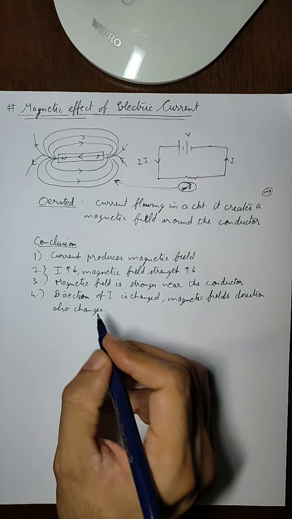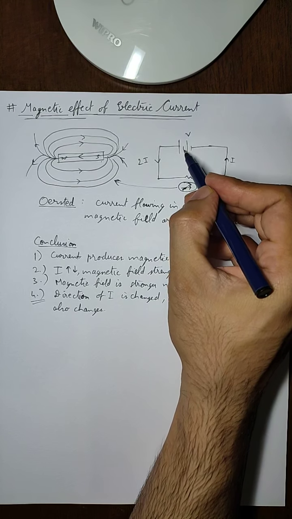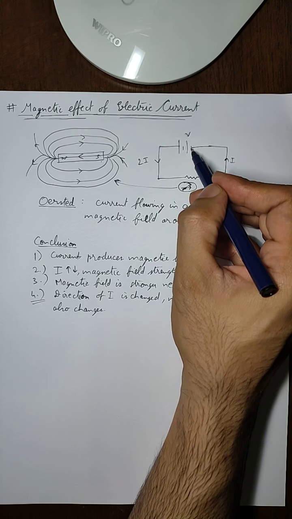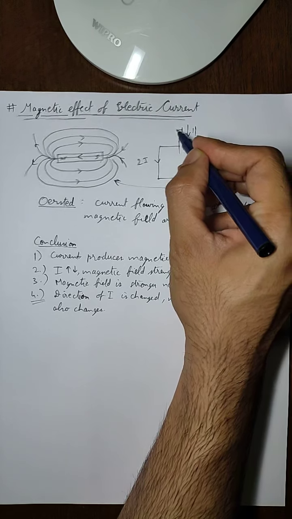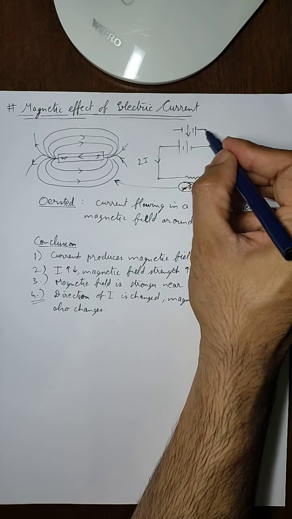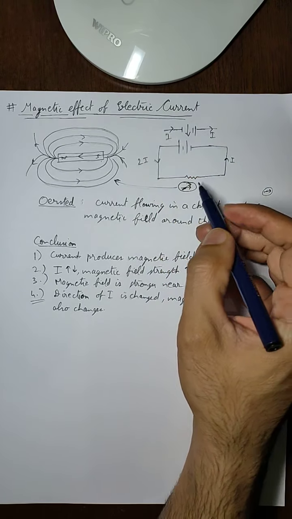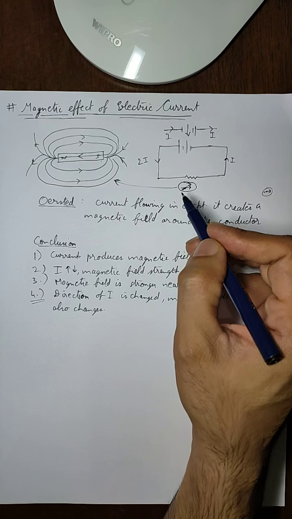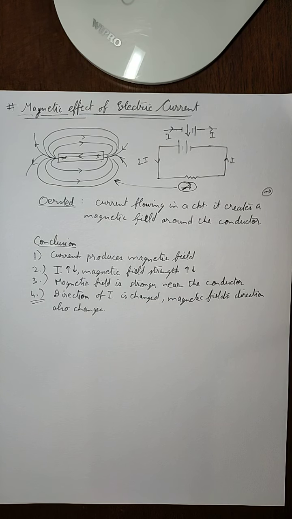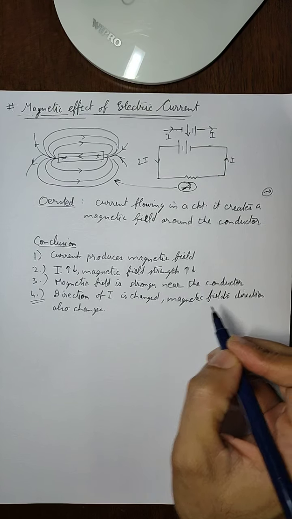This is a very important conclusion. Suppose we reverse the polarity of the battery, and instead of here it is positive, we connect it like this, then the current will move in this direction, and you will see that the compass needle deflects in the opposite direction. That means that if the current direction is reversed, the magnetic field that is produced by the conductor is also reversed. Now this direction of magnetic field is very important.